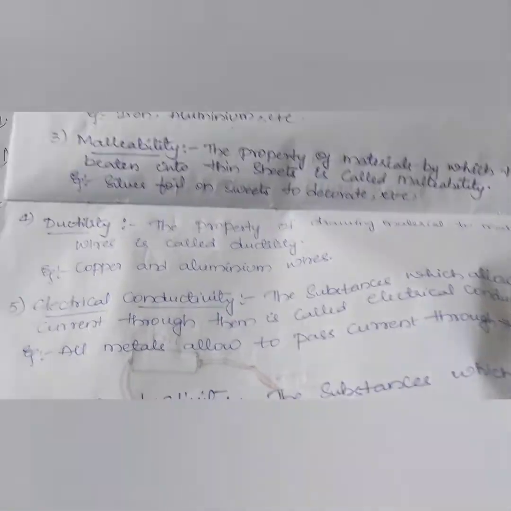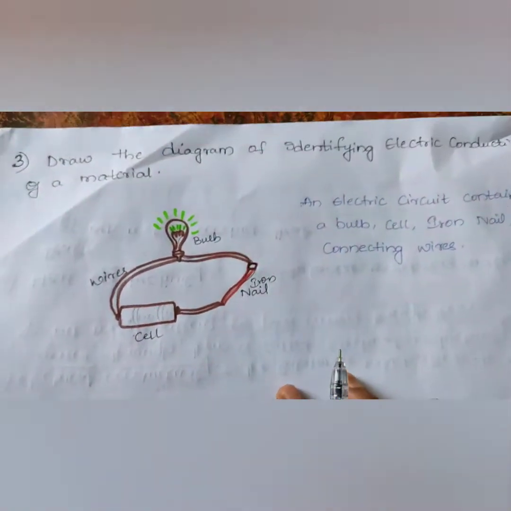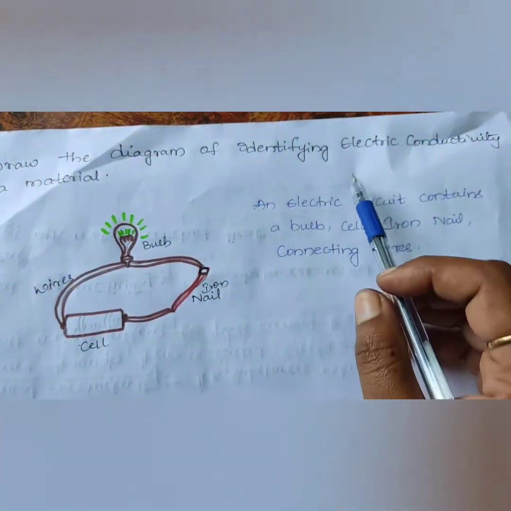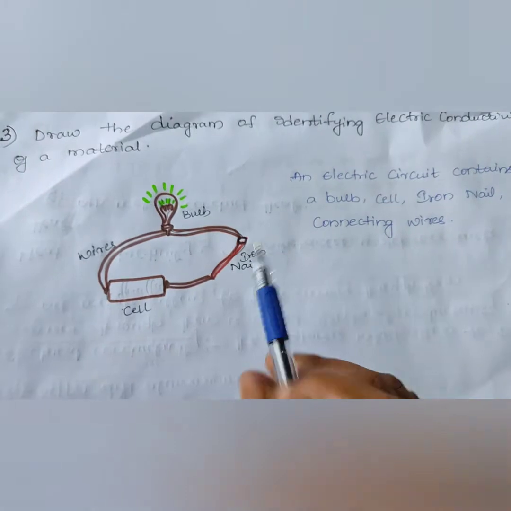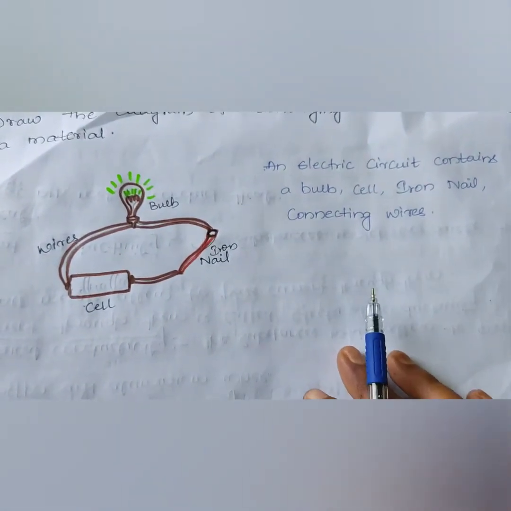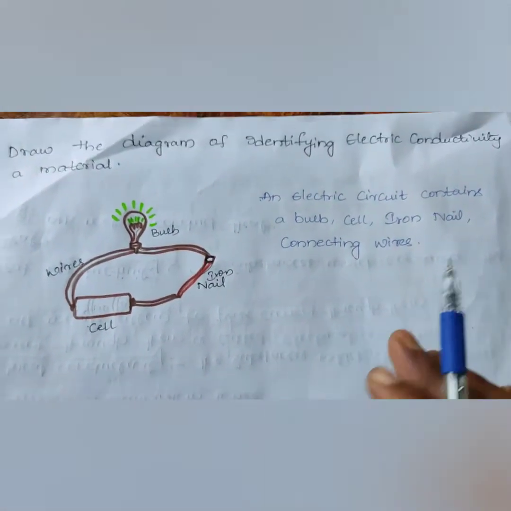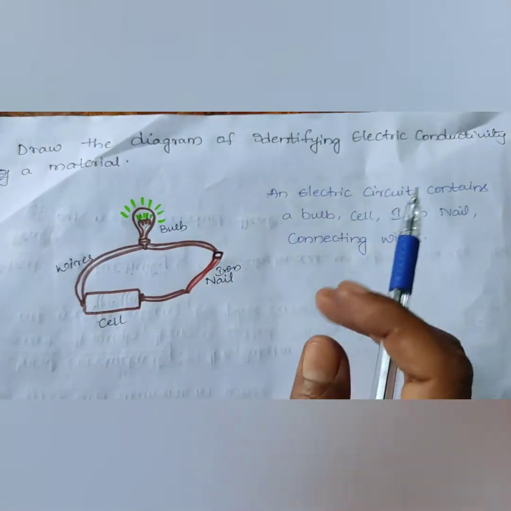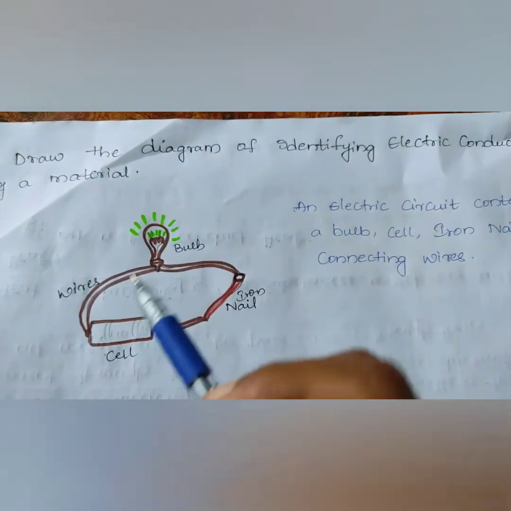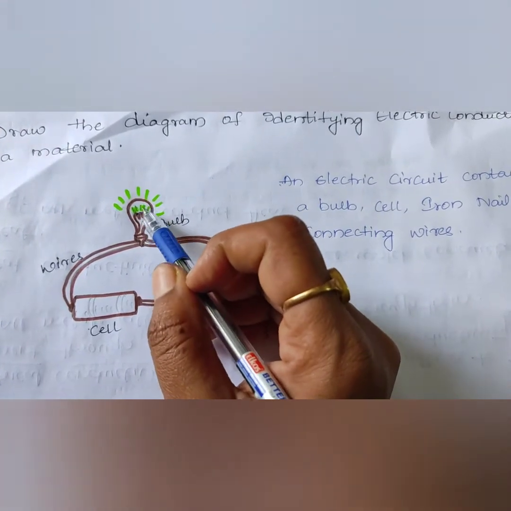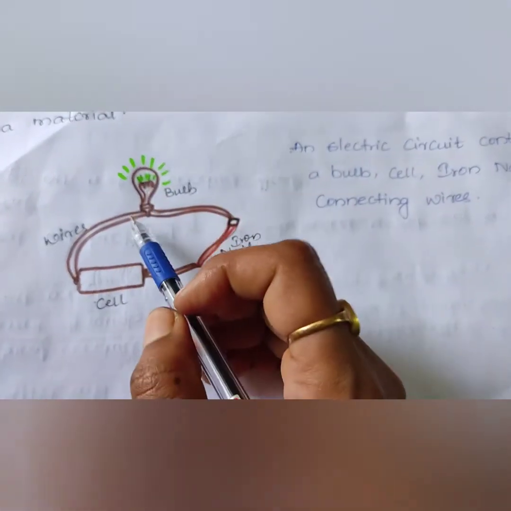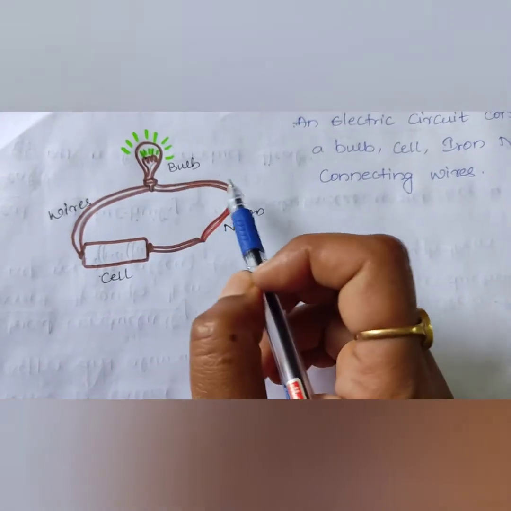Next, look at the third question, children. Draw the diagram of identifying electrical conductivity of a material. So here, as we have said in the properties, the metals have electrical conductivity. Here it is a bulb. In the bulb you can find the filament. It is made up of the metal tungsten and they are connected by the wires.